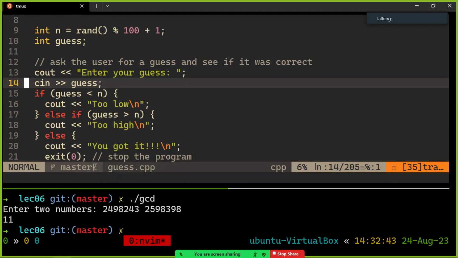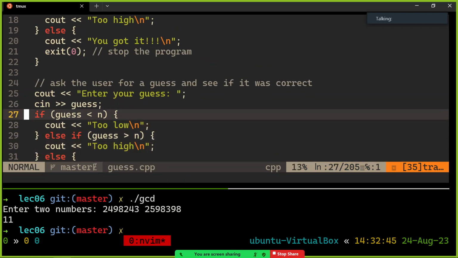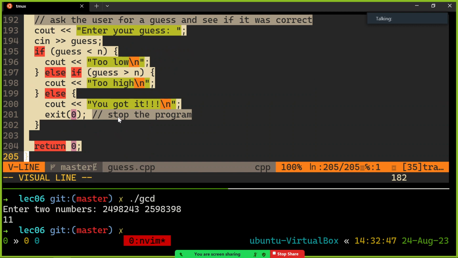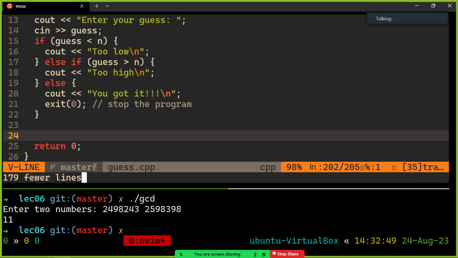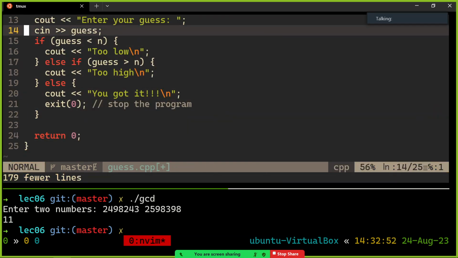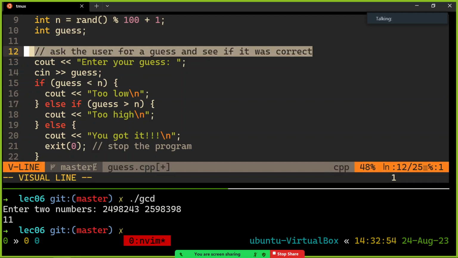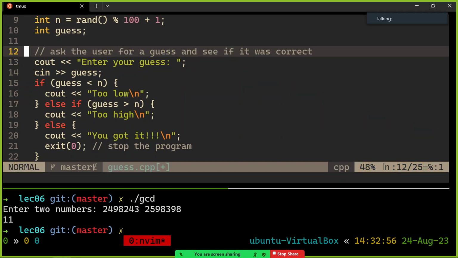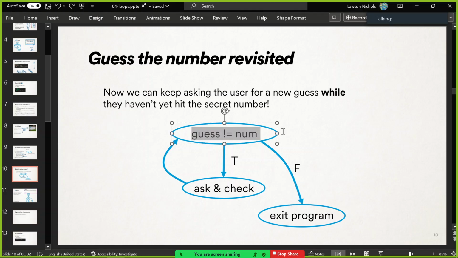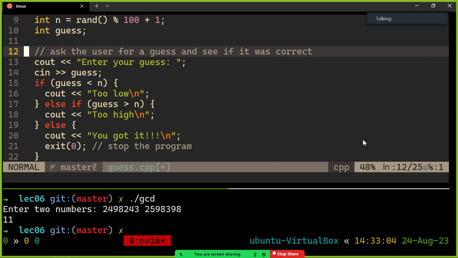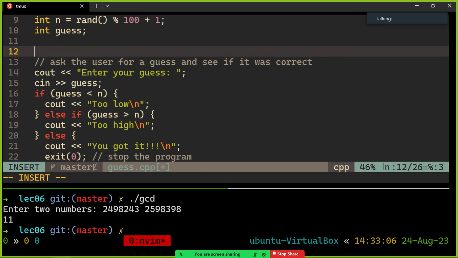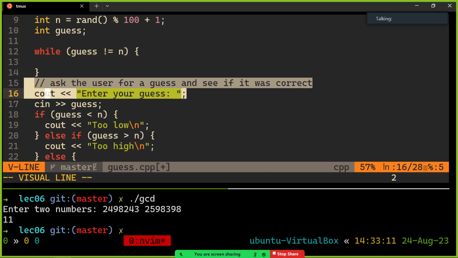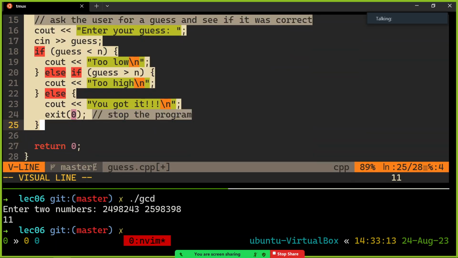Still got to ask the user for a guess. But here is the goal: only have the asking and checking happen once, so that this is not a 200-line program. All right? So here is the asking and checking part. I want to put that in a loop as long as the user hasn't gotten it right. So I'm going to say, while guess is not equal to num, or I guess it's n in this program, while guess is not equal to n, then do all this. Okay?